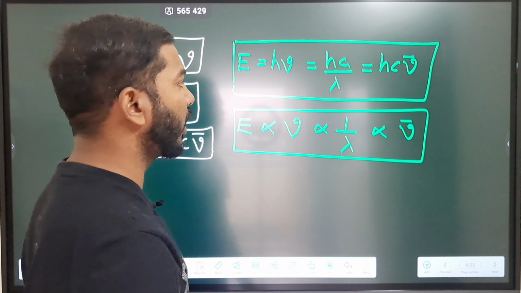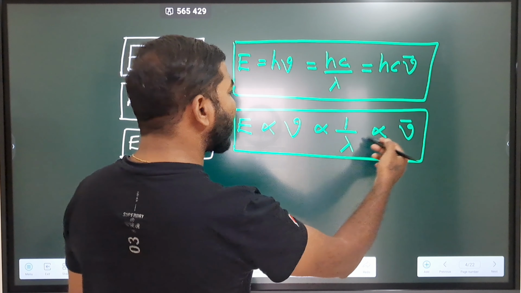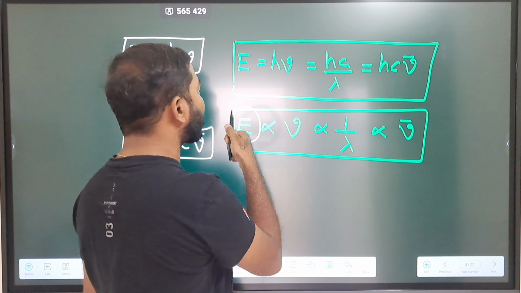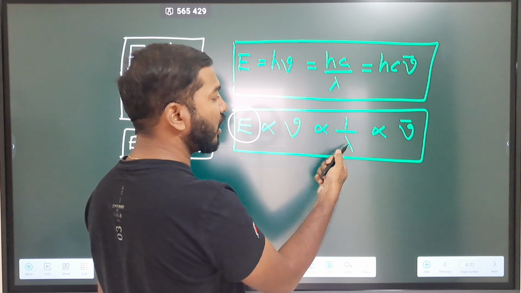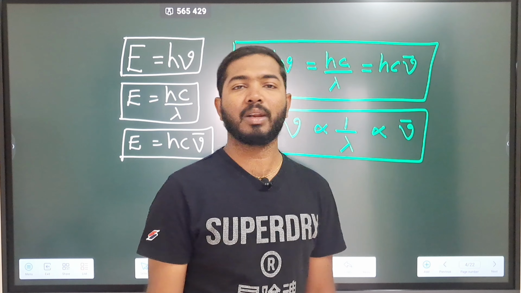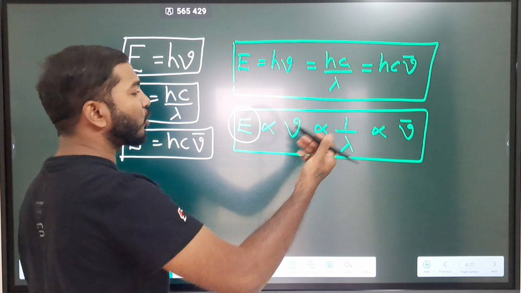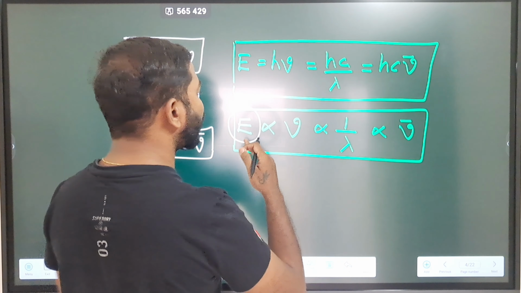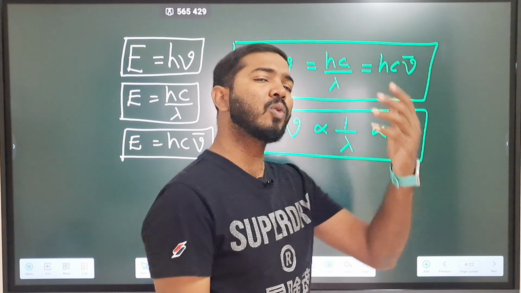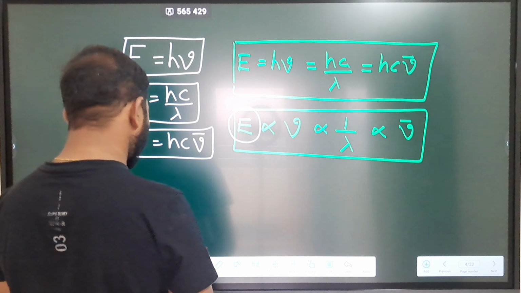Hopefully you understood. Next, by comparing this we can conclude that energy is directly proportional to frequency, inversely proportional to wavelength, and directly proportional to wave number. So if we have two different energies, two different frequencies, two different wavelengths and two different wave numbers, what is the equation we are going to get?